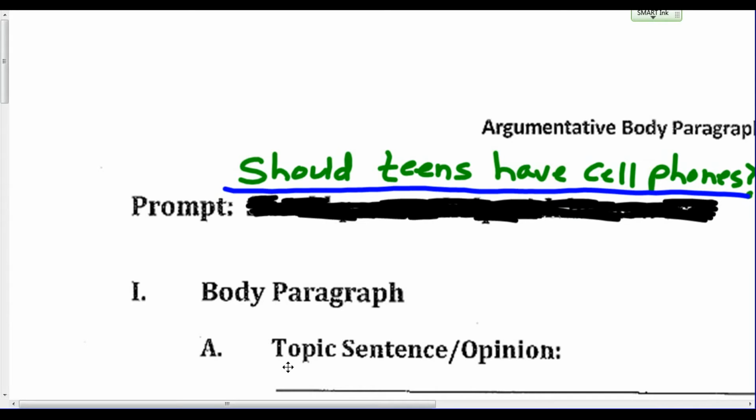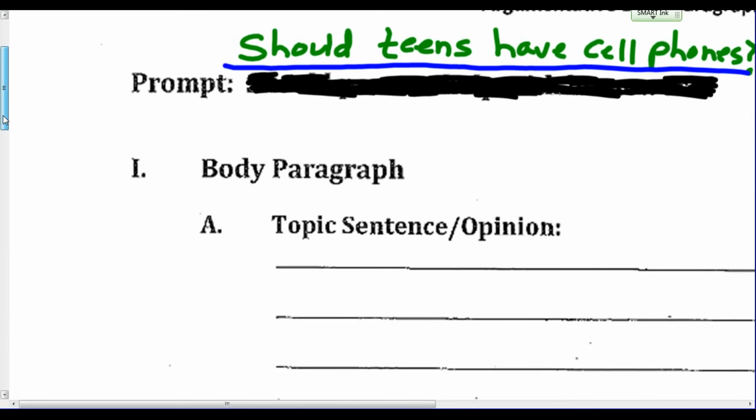Now, sometimes it's easier to choose the side that you don't agree with if most of your article is on that side. For instance, most of this article talks about the disadvantages of teens having cell phones. So the easiest position to be on in this article would be that teens shouldn't have cell phones.